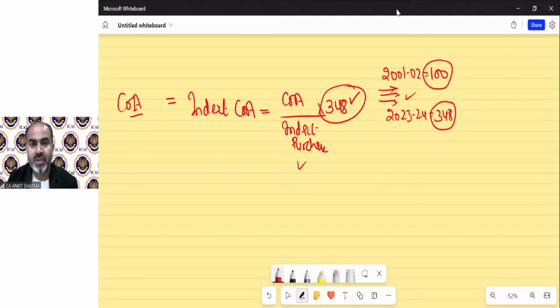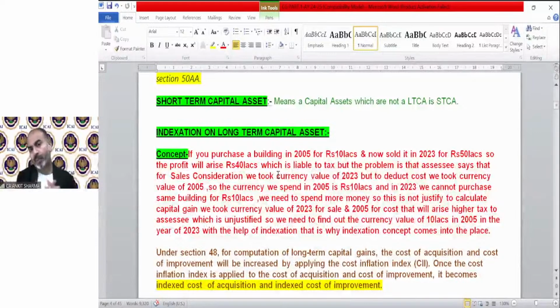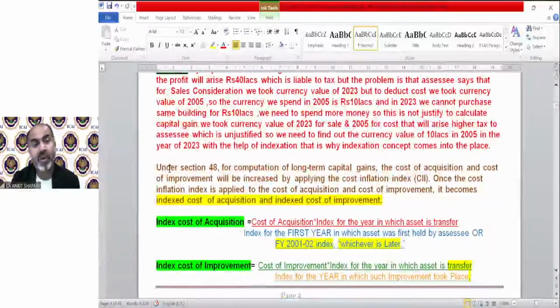Okay. So moving on to the theoretical part. Whatever I have explained has been written in this paragraph. That is for your knowledge and benefit, so that you read it and understand what I explained for the purpose of indexation. Fine. So now we are moving on to the provision of indexation.